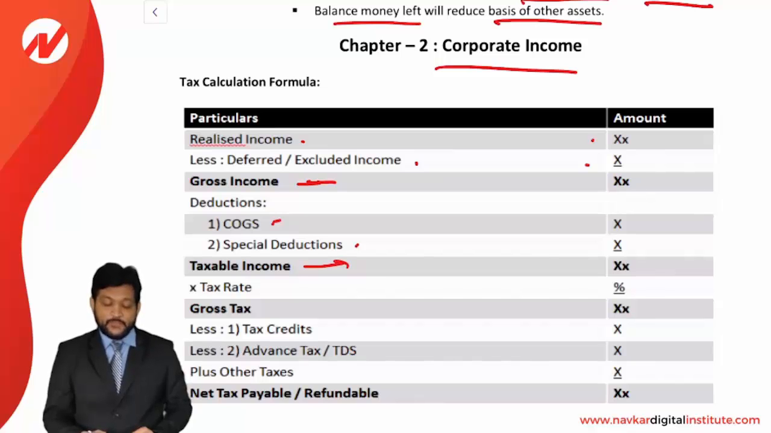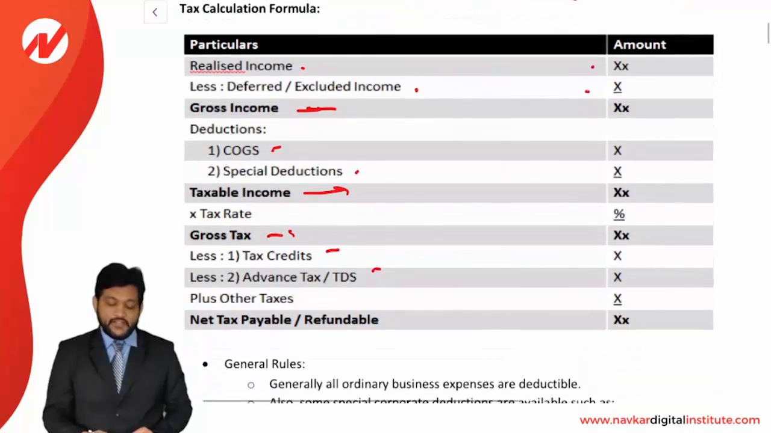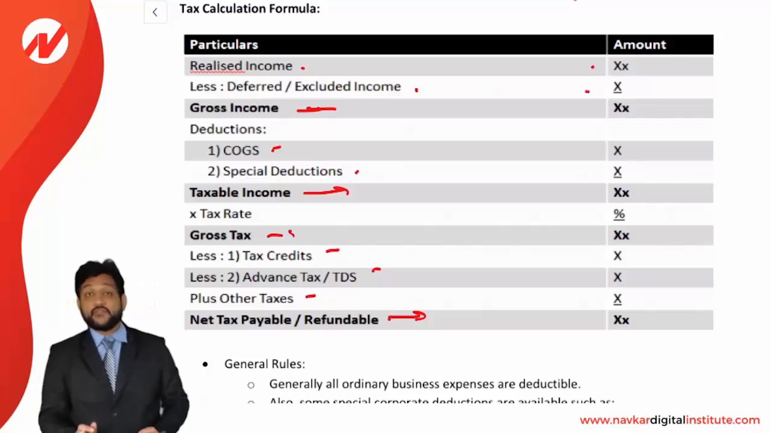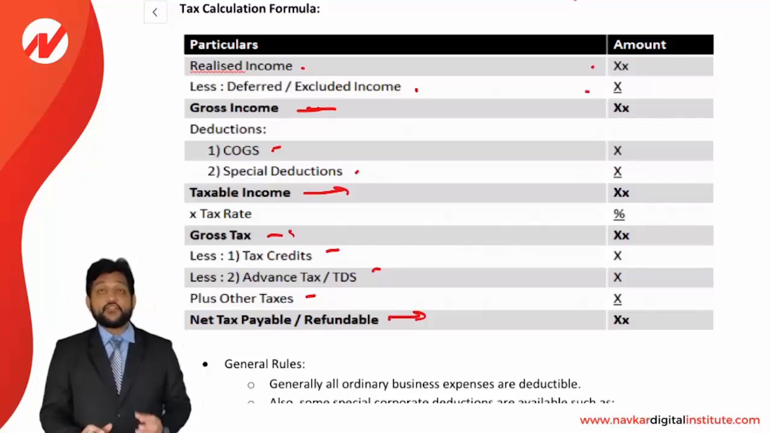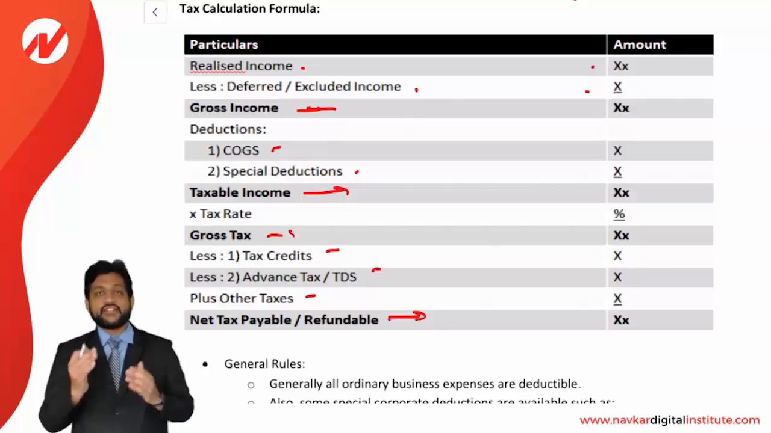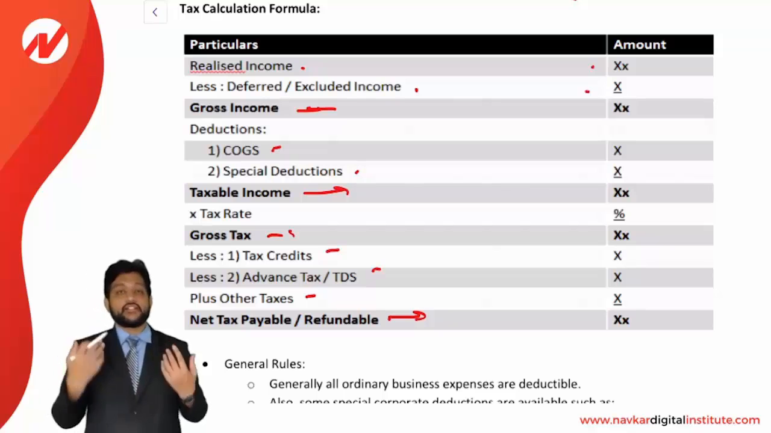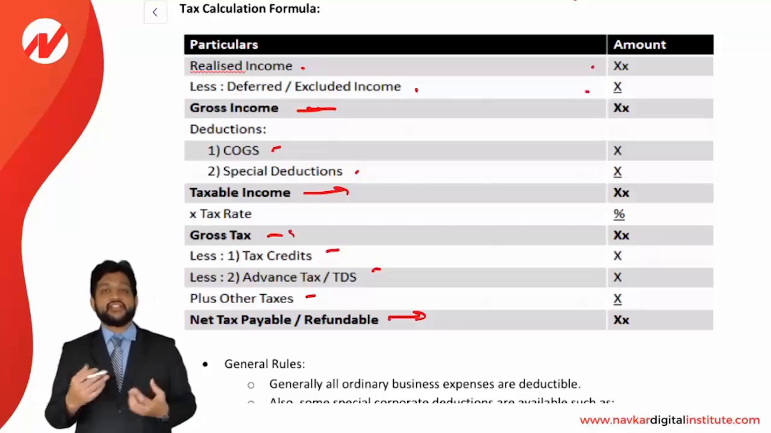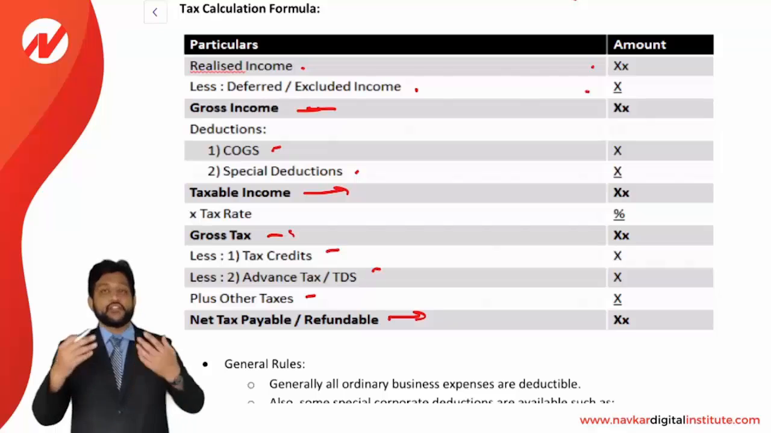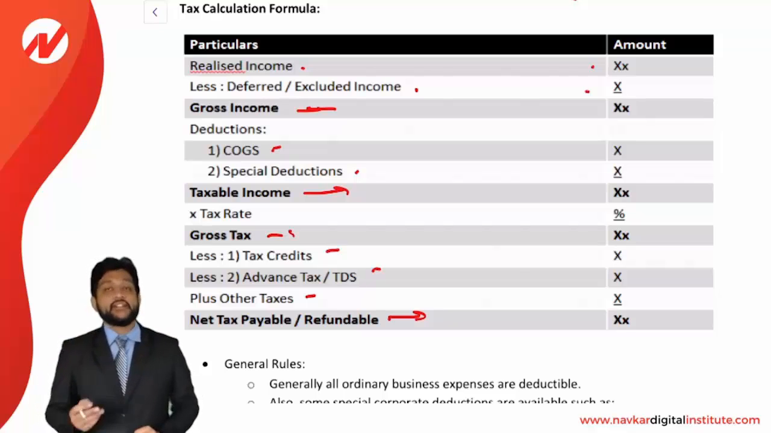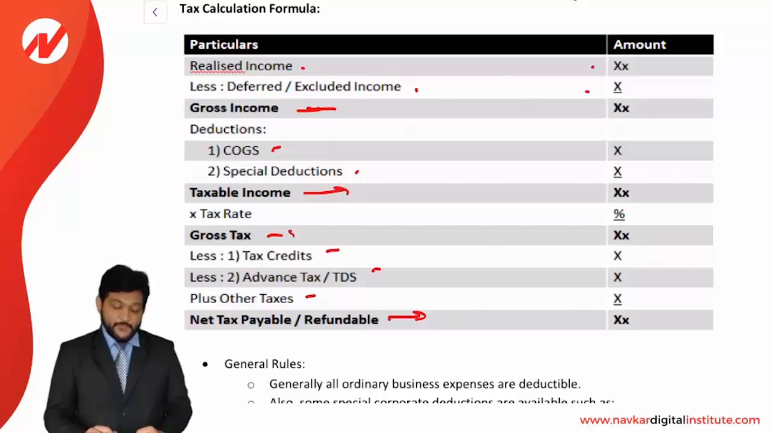Then the tax rate will be multiplied, so we get a gross tax. Then the credits and advance tax, TDS, will be reduced, plus any other tax will be added, so we get a net tax payable or refundable. So it's a very simple format, nothing complex in that. Simply you need to just take the incomes, exclude the exempted or deferred income, and then get the gross income. Out of that you reduce the two things, COGS and special deductions. You will get taxable income, multiply the tax rate, you will get a gross tax, and remove from that the tax credits and advance tax and TDS and everything, you will get a final tax liability that is payable or refundable, whatever the case may be.